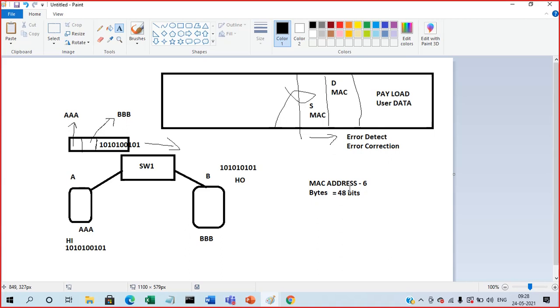When we convert the bytes into bits, it will be 6 times 8, which is 48 bits.